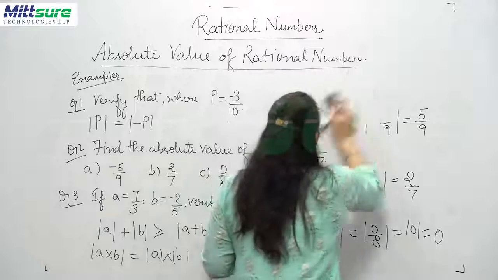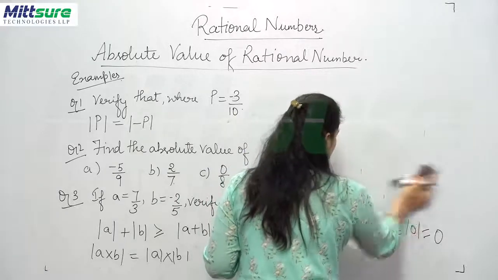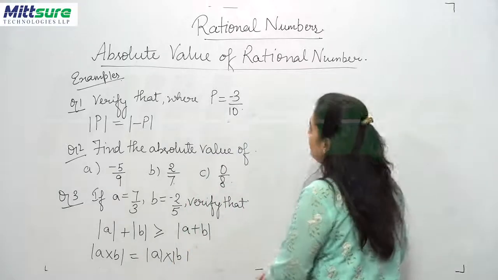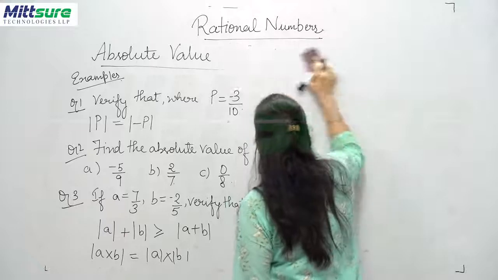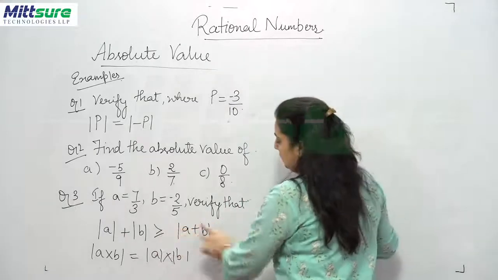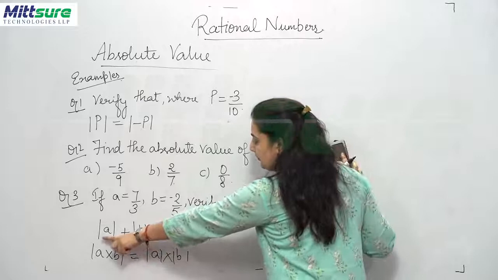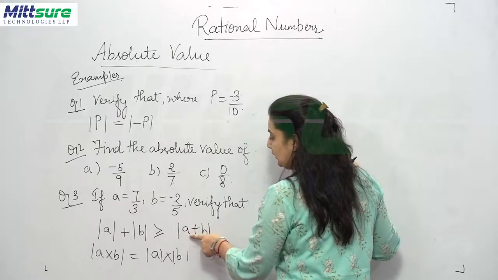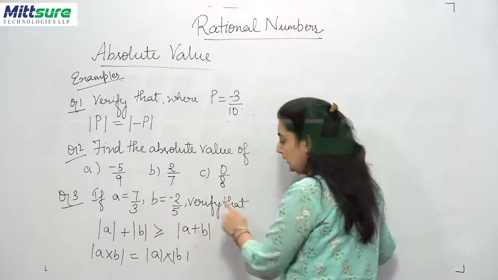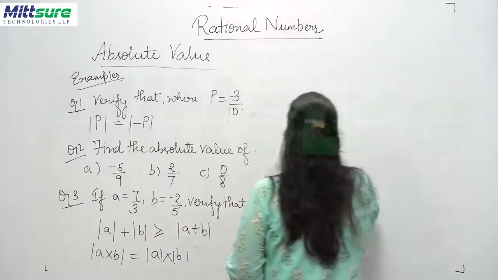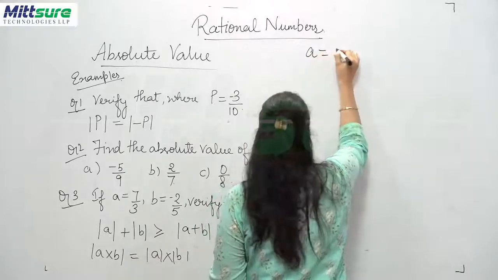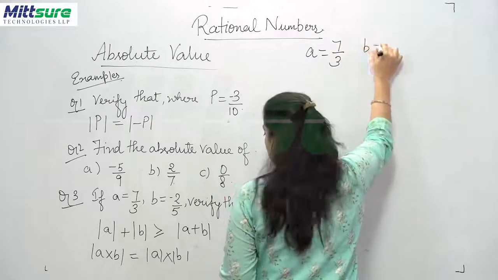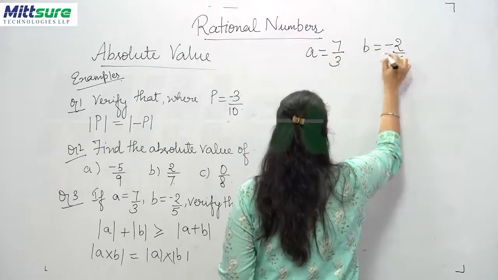Now let us come to the next question. The next question again talks of the verification of the property, that is mod A plus mod B is greater than or equal to mod A plus B. Clear? So this is what we have to solve. First of all, we will write the values of A and B. That is A is 7 upon 3, B is equal to minus 2 upon 5.